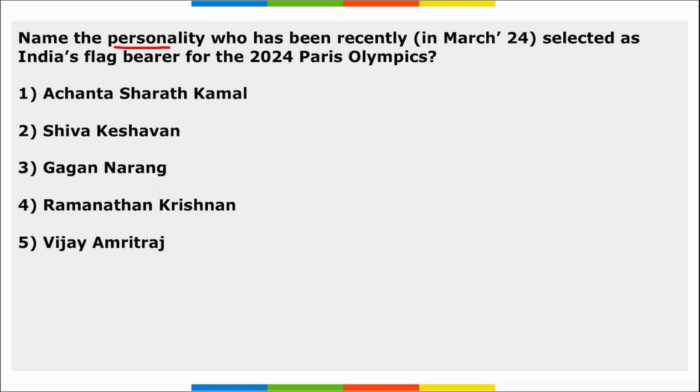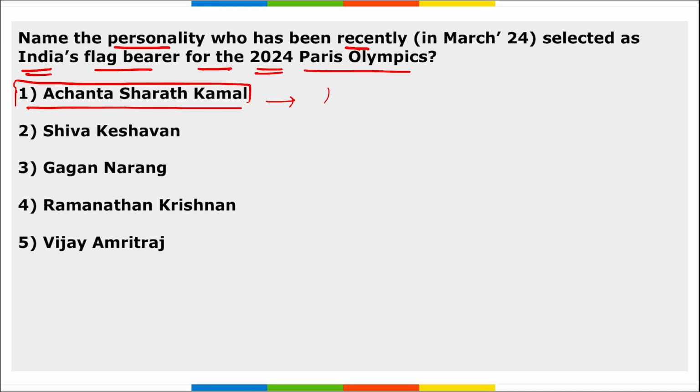Next, name the personality who has recently been selected as India's flag bearer for the 2024 Paris Olympic Games. So, Achanta Sharat Kamal has been selected as India's flag bearer. Now tell me who has been selected as the torch bearer from India. Abhinav Bindra.